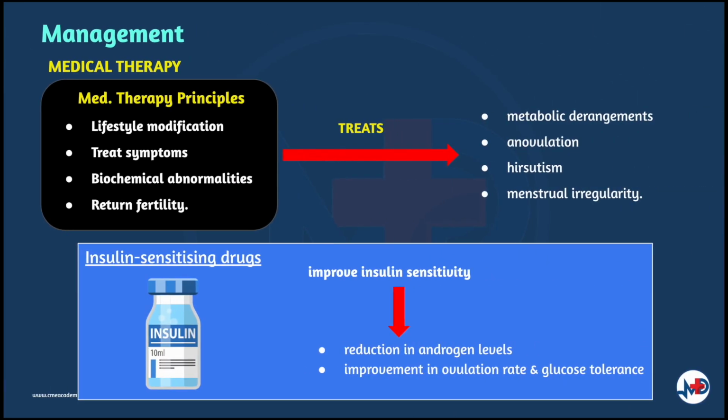The mainstay principles of management for PCOS are lifestyle modifications, treat the symptoms and biochemical abnormalities, as well as restore fertility. Medical management of PCOS is aimed at the treatment of metabolic derangements, anovulation, hirsutism, and menstrual irregularities. The use of insulin-sensitizing drugs to improve insulin sensitivity is associated with a reduction in circulating androgen levels, as well as improvement in both the ovulation rate and glucose tolerance.